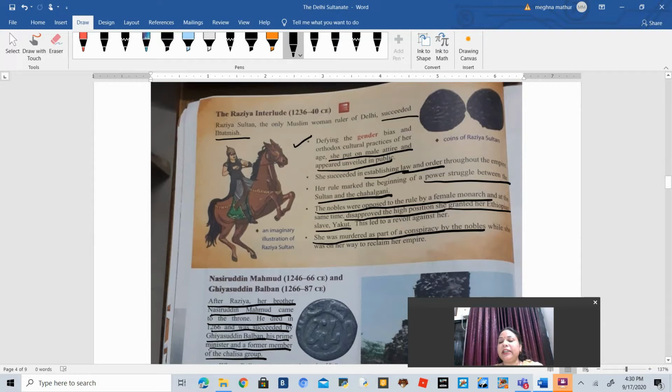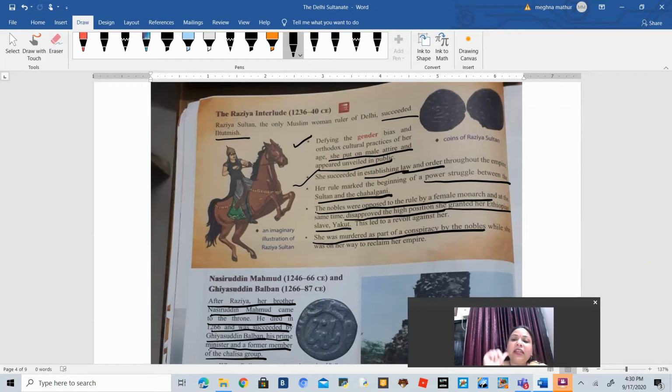Razia Sultan, who succeeded Iltutmish, used to wear male attire, and at a time when women covered their faces with veils, she used to appear in public unveiled. She wore male attire to tell people in society that she was equally a part of society as they were. The second thing is she succeeded in establishing law and order throughout the empire, and she was also in a power struggle with the Sultan and the Chehelgani, because the Chehelgani, a group started by her own father, were against Razia because she was a female.